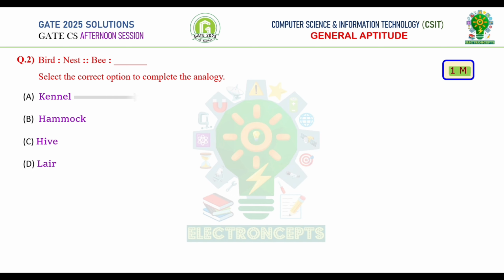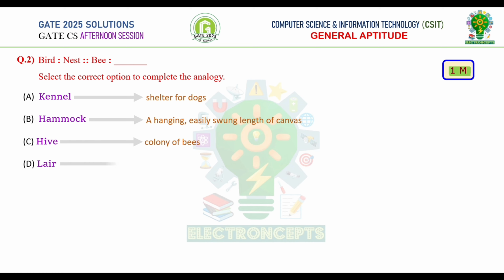Option A, kennel, which means a shelter for dogs. Option B, hammock, which means a length of canvas hanging, which is irrelevant to the given question. Option C, hive, which means colony of bees. Option D, lair, which means den of a wild animal. Bee lives in a hive. Therefore, option C is correct.